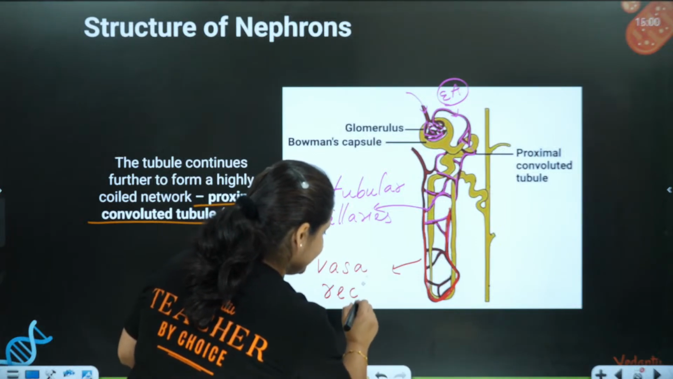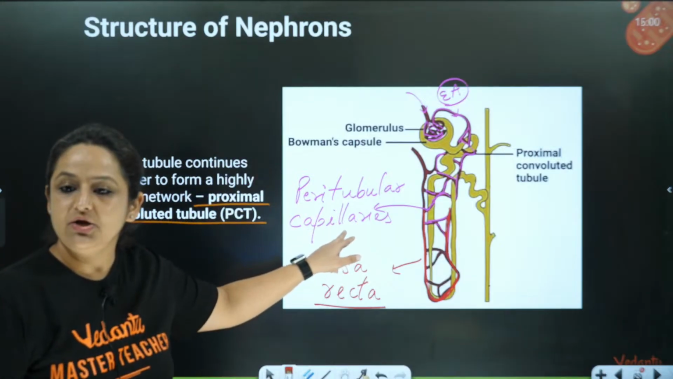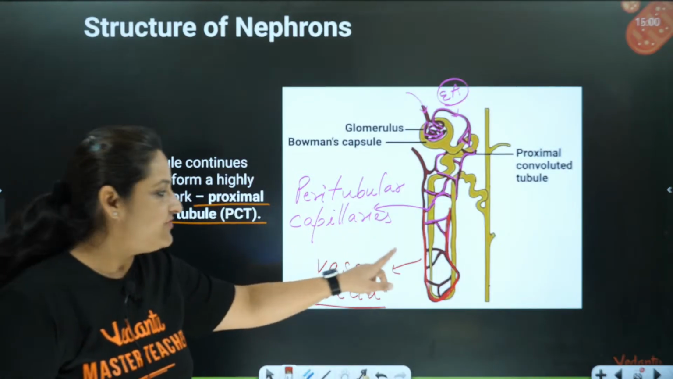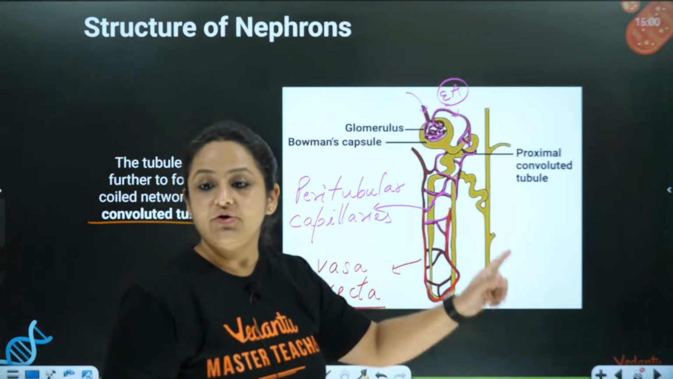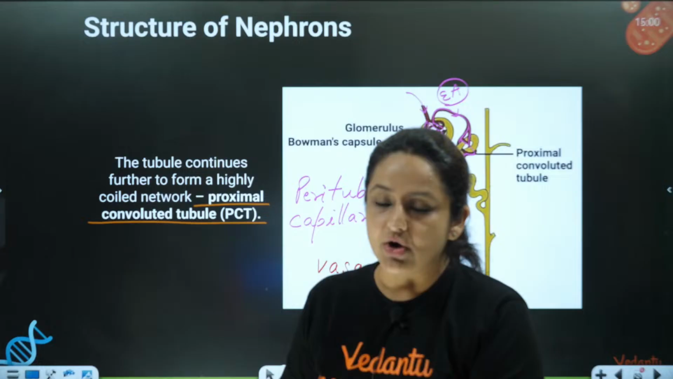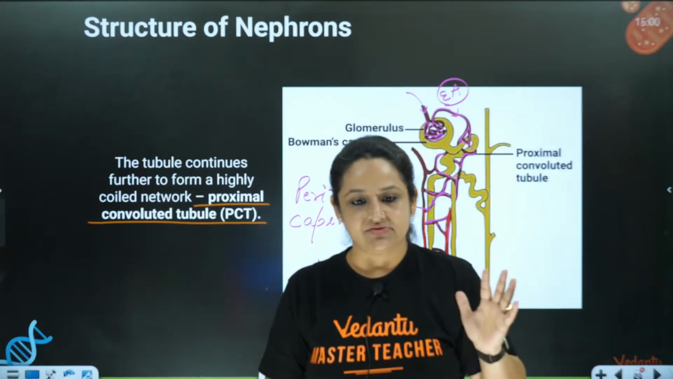So what is vasa recta? It is a type of peritubular capillary only. The difference is that it is very closely associated with the loop of Henle, and it plays a very important role in the conservation of water, or we can say in the concentration of urine. We'll talk about that in the next session.